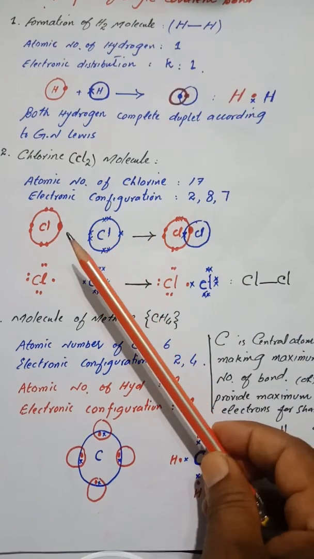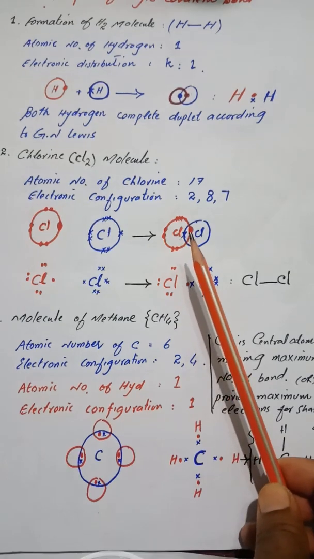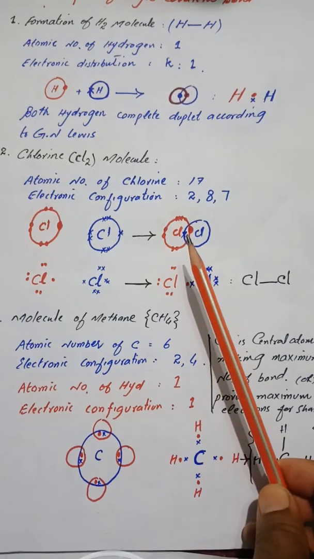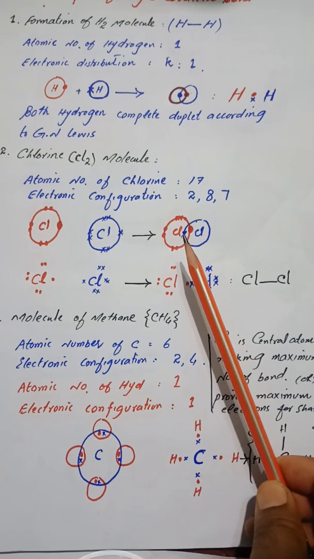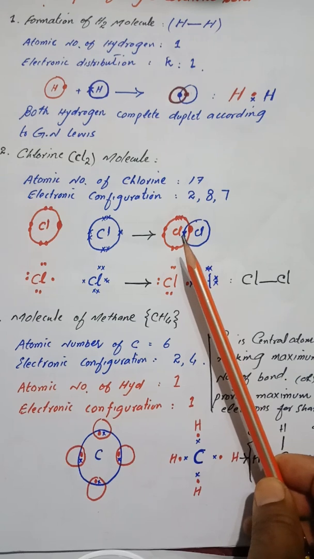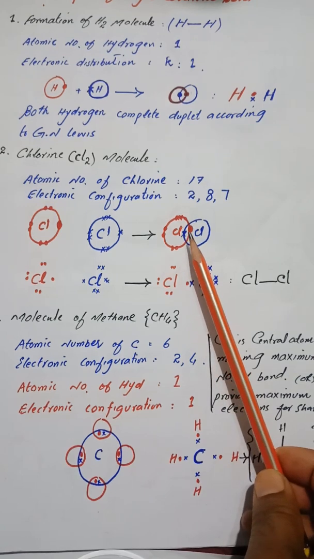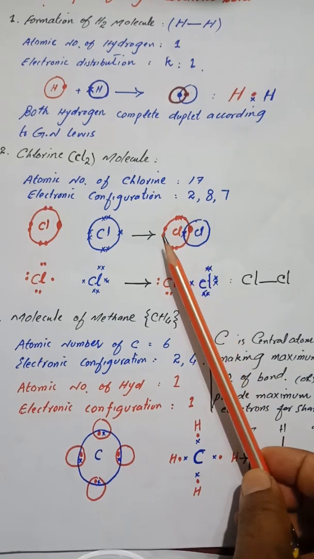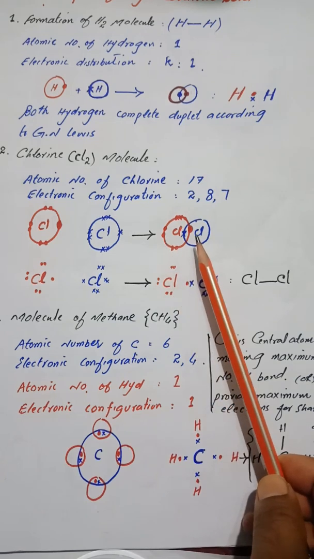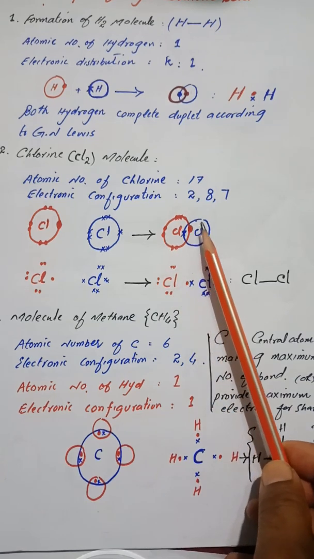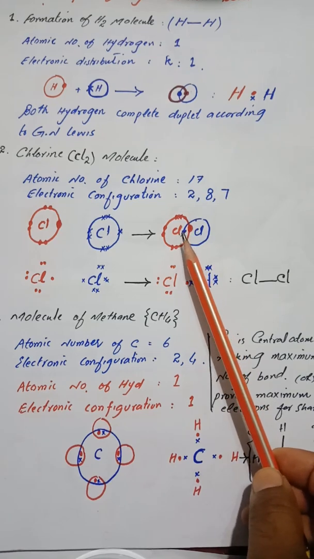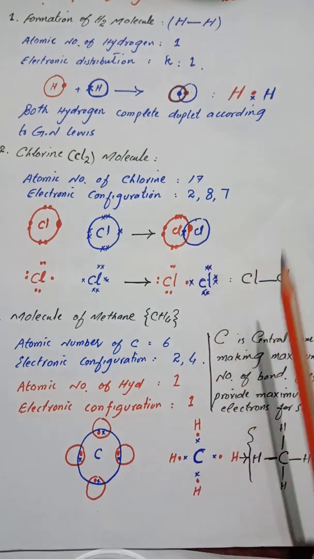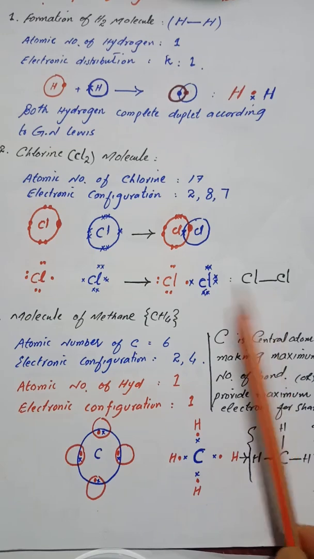Both chlorine atoms will share one of their valence electrons. After sharing, both chlorine atoms get a noble gas electronic configuration. As we know that shared electrons are counted for both atoms, so we are counting 1, 2, 3, 4, 5, 6, 7, 8. Similarly, this chlorine atom will also complete 8 electrons. As one electron pair is shared between two chlorine atoms, it is represented by a single dash.